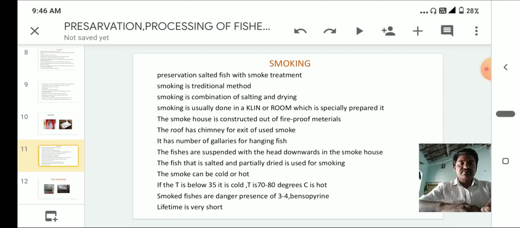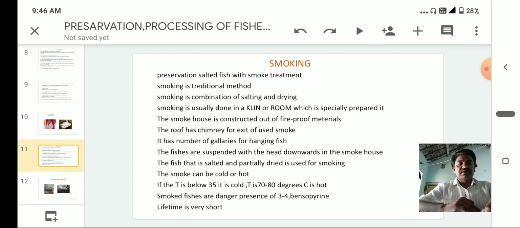The smoke can be cold or hot. If the temperature is below 35 degrees, it is cold. If the temperature is 70 to 80 degrees, it is hot.